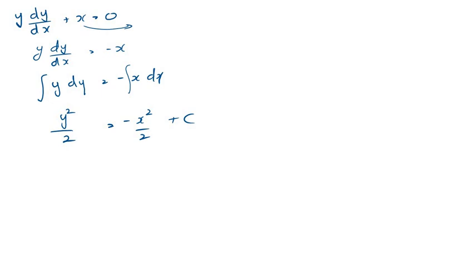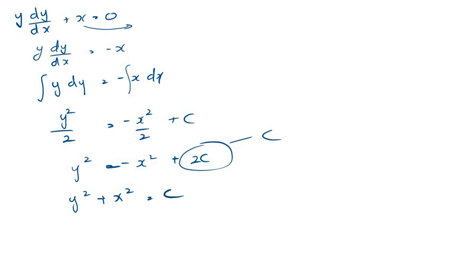So we get y squared equals minus x squared plus 2c, but this could be just written as a c. So we can write this as y squared plus x squared equals c, just a constant, because 2c is a constant as well. So that is your solution.